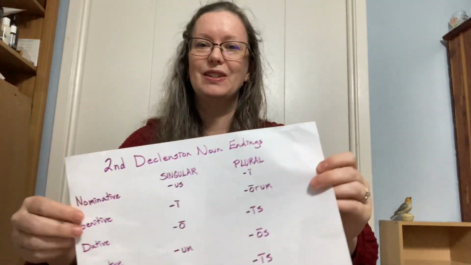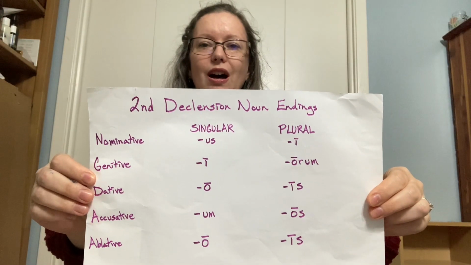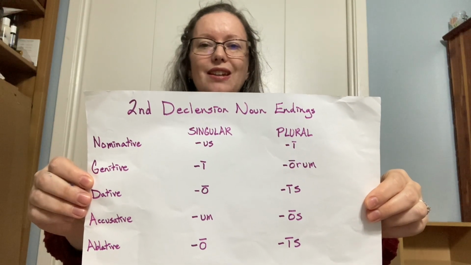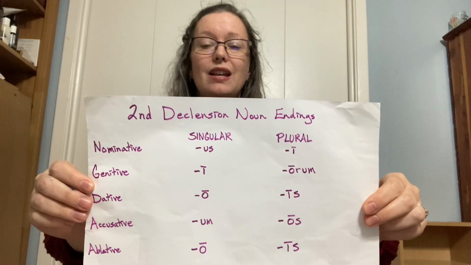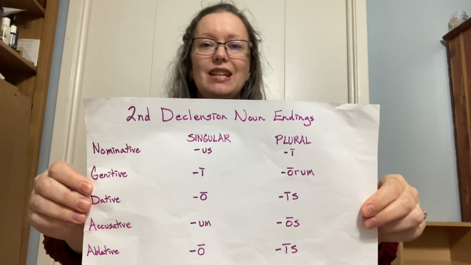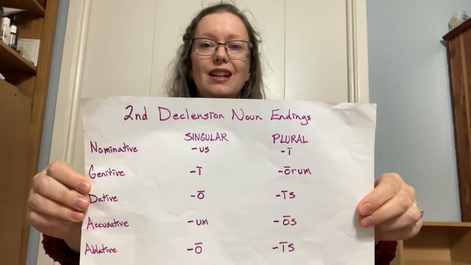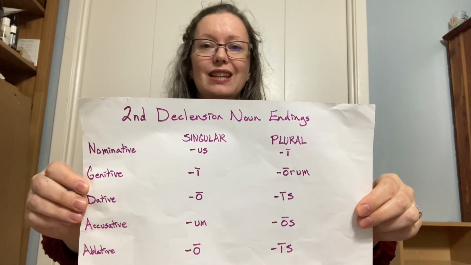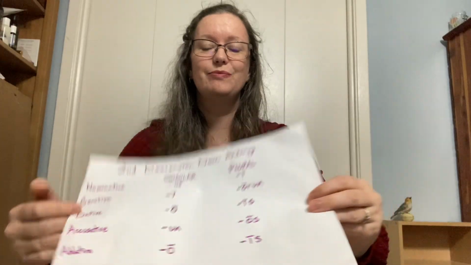For Latin, we're doing second declension noun endings again. Us, e-o, o. Us, e-o, o. Us, e-o, o. Singular second declension. Eorum, is, os, is. Eorum, is, os, is. Eorum, is, os, is. Plural second declension.